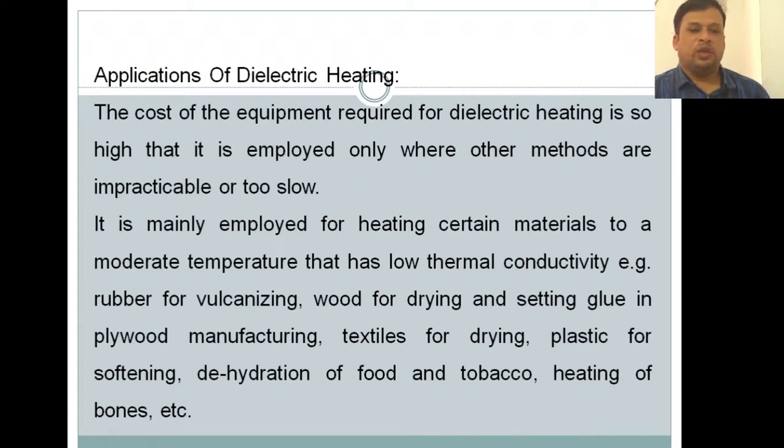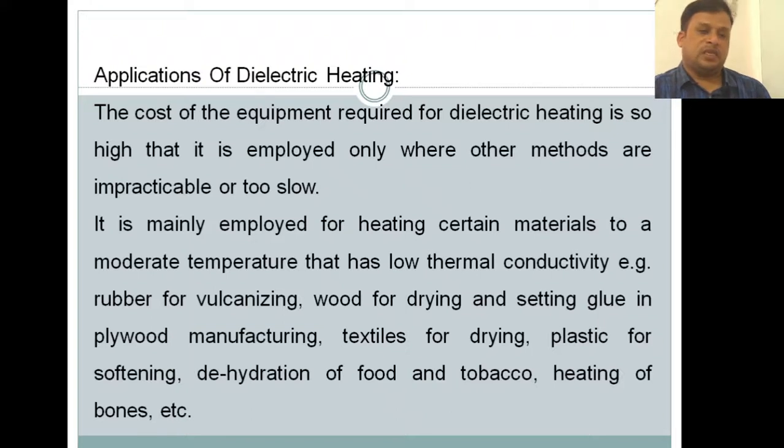Setting the glue in plywood manufacturing, and textiles for drying: the cloths that are made should be dried, and for that purpose we use dielectric heating. Plastics are softened by this method, as crude plastic is very hard and we can't use it properly without softening.